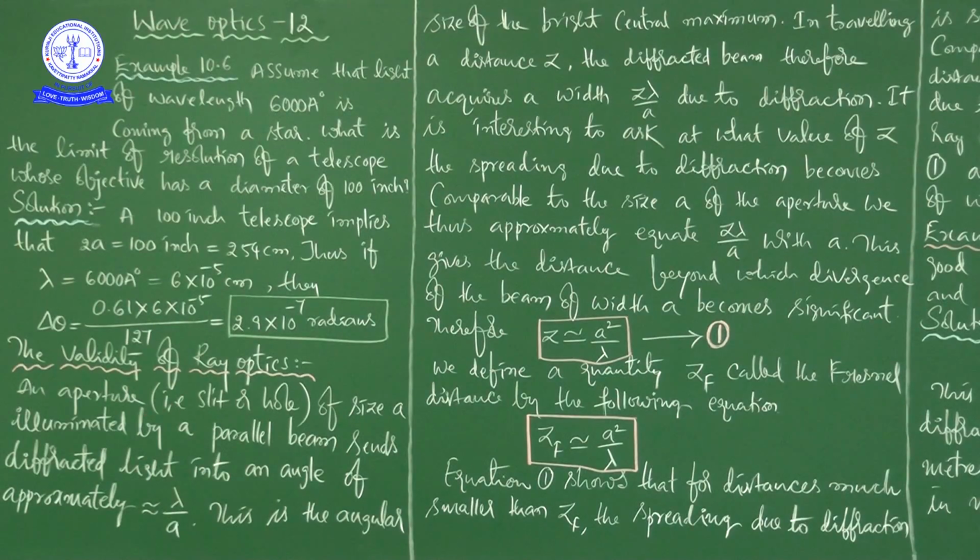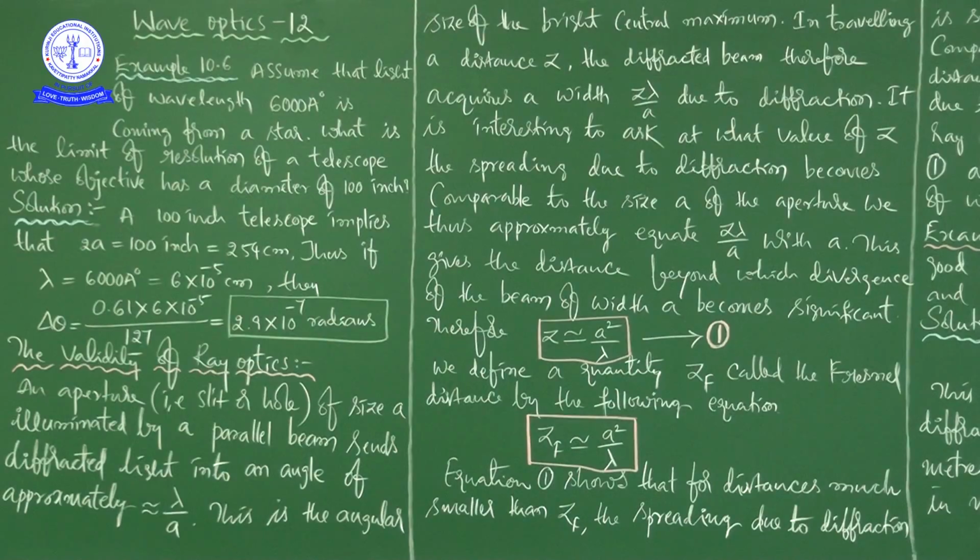See here, so he is saying that an aperture of size a illuminated by a parallel beam sends diffracted light into an angle of approximately lambda by a. This is the angular size of the bright central maximum.